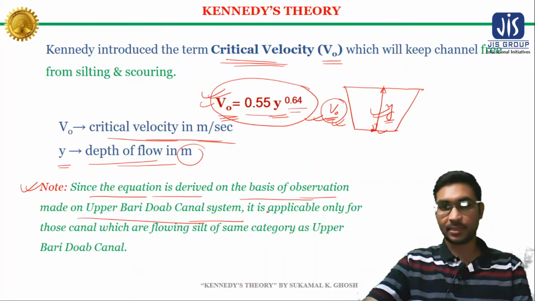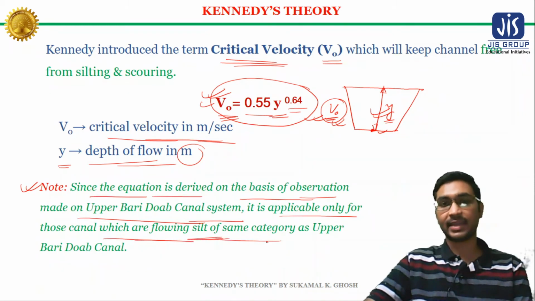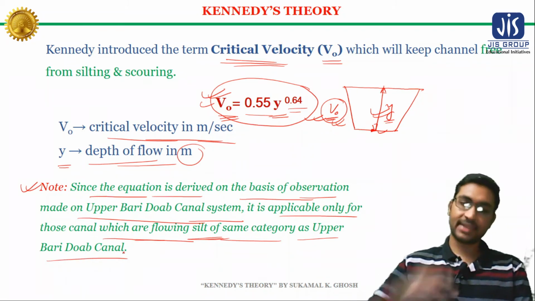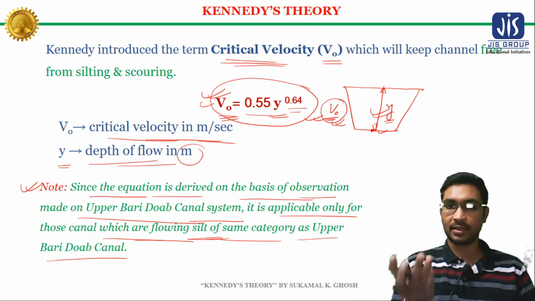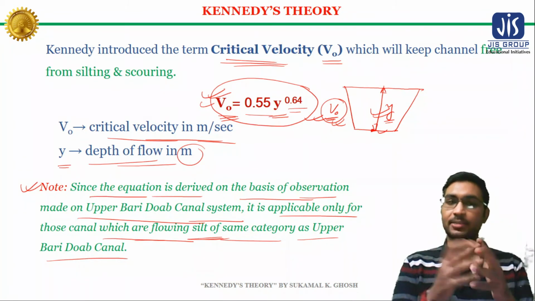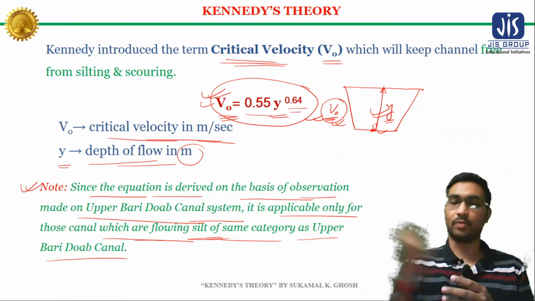It means if a particular channel is flowing silt which is the same as the Upper Bari-Doab canal, then only can we use this expression to design that channel.